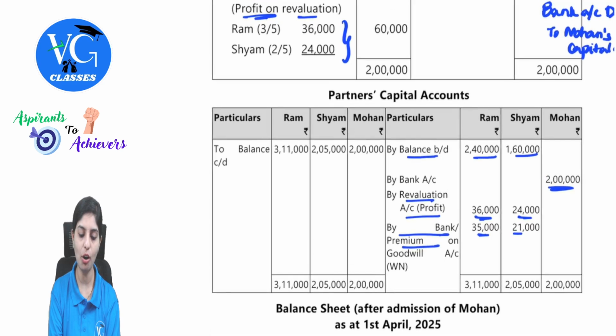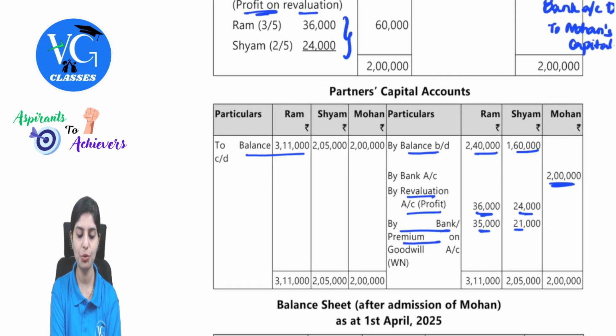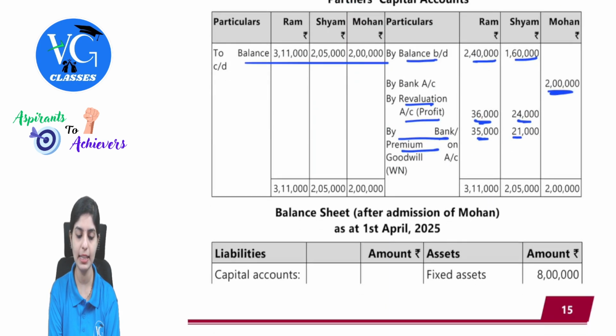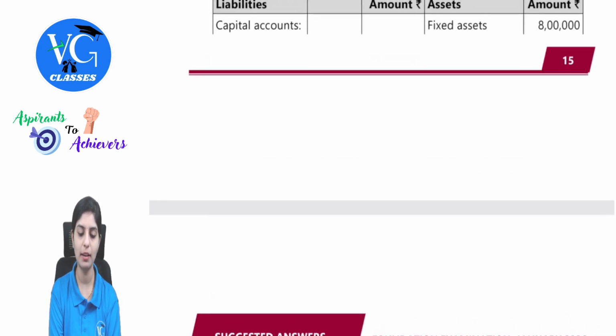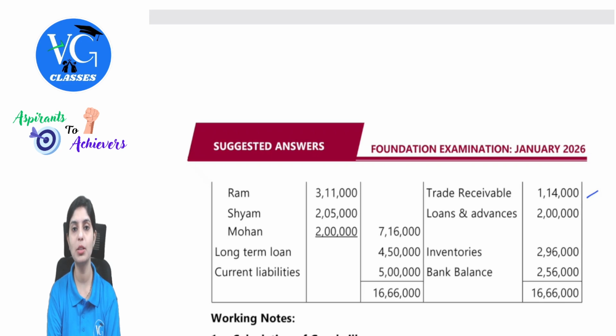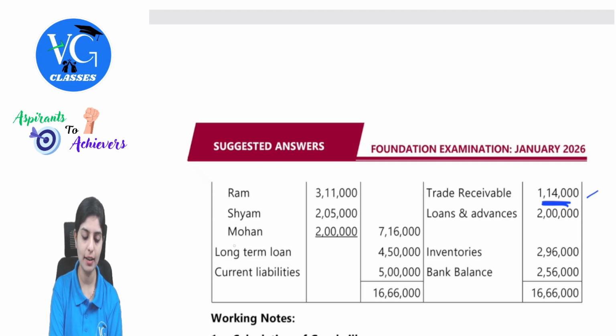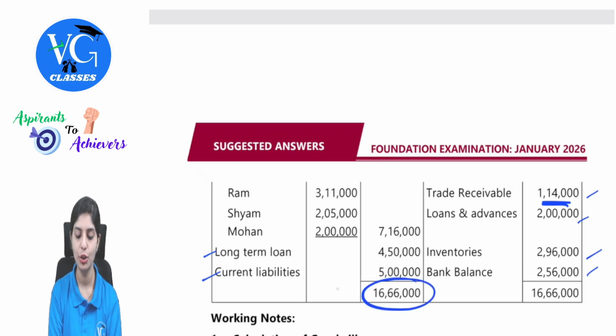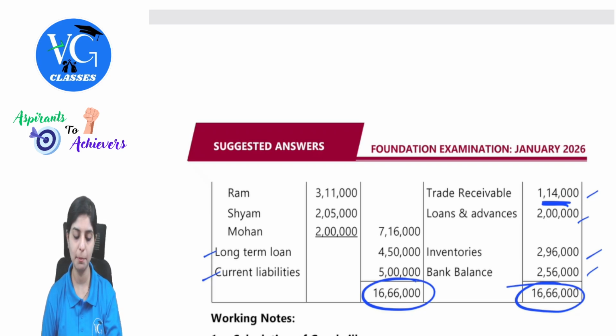After considering all of these, we will enter the ledger totals and find out the respective closing balances in the balance sheet. Take the balances of capital accounts and take the revised, revalued figures here. Trade receivables was 1,25,000, 5,000 was bad, and 5% provision was created, that was 6,000. So your balance will come to 1,14,000. Then all other liabilities, write them as they are, loans in advance, inventories, and then bank balance. Accordingly, you will have the total of the balance sheet at 16,66,000. The question was pretty simple, guys.